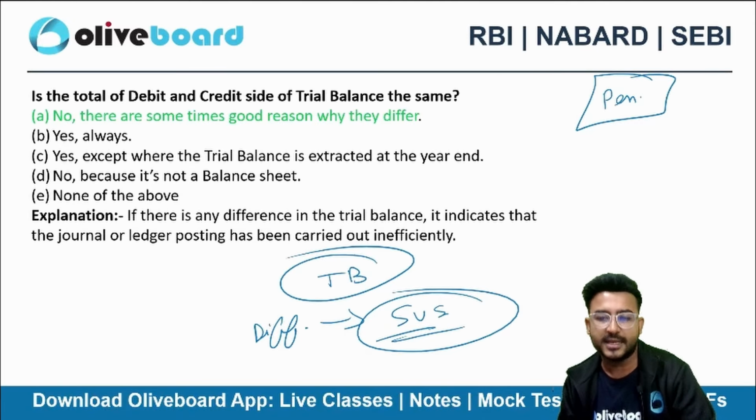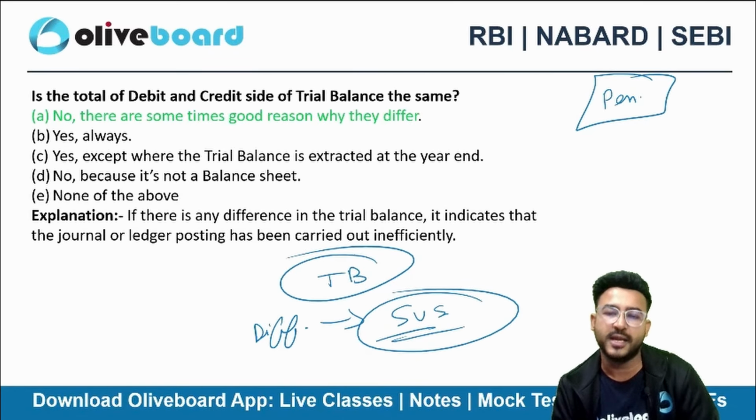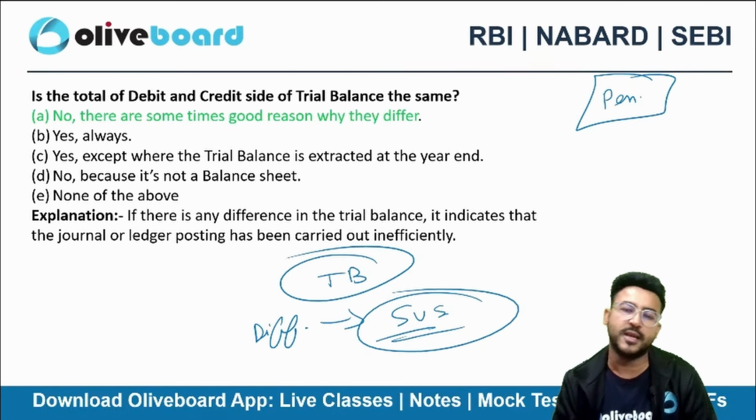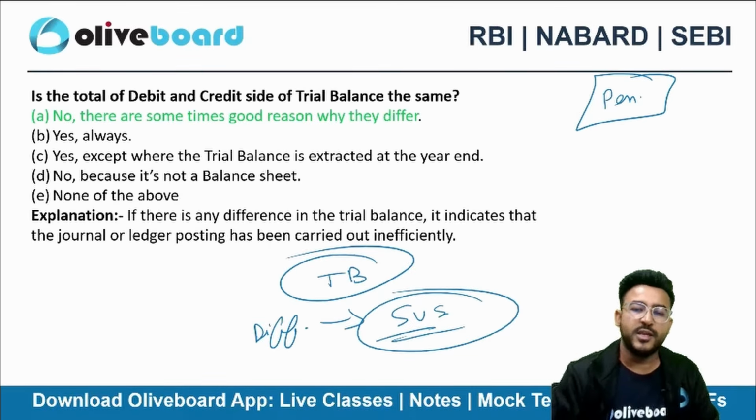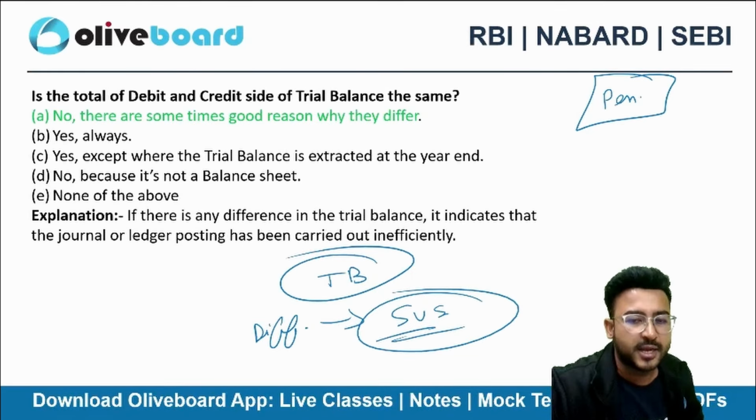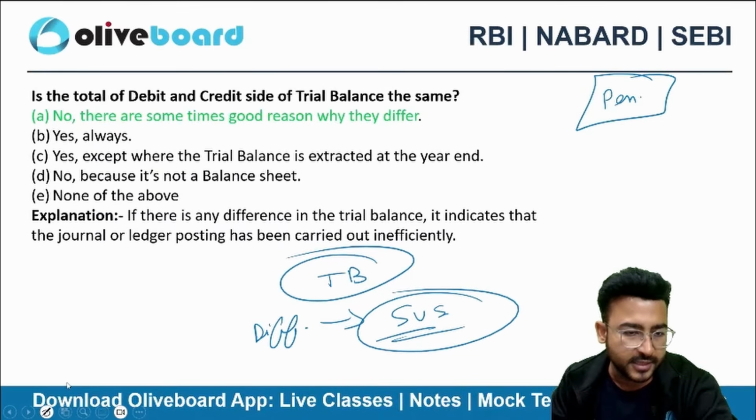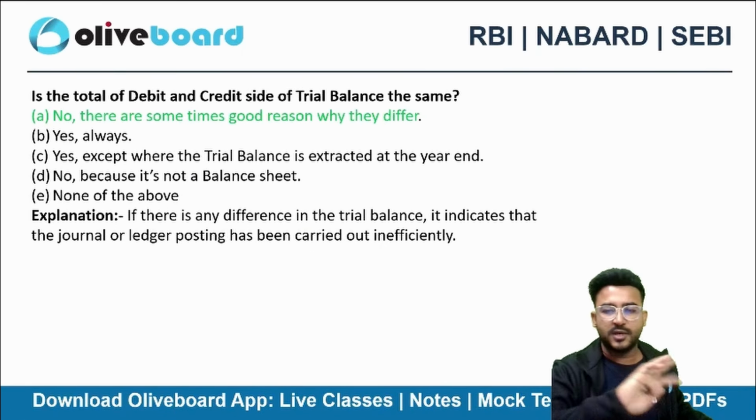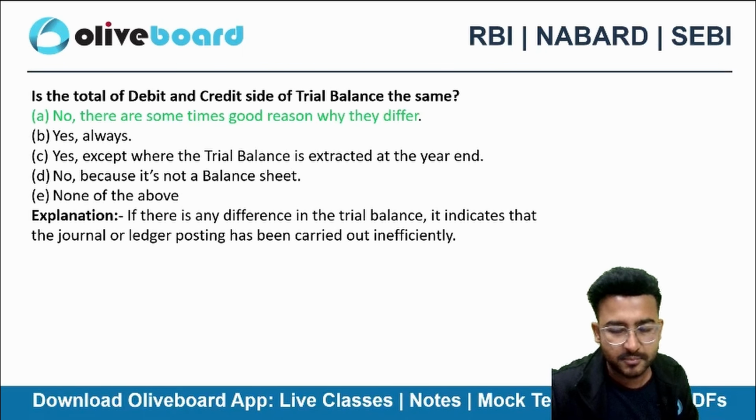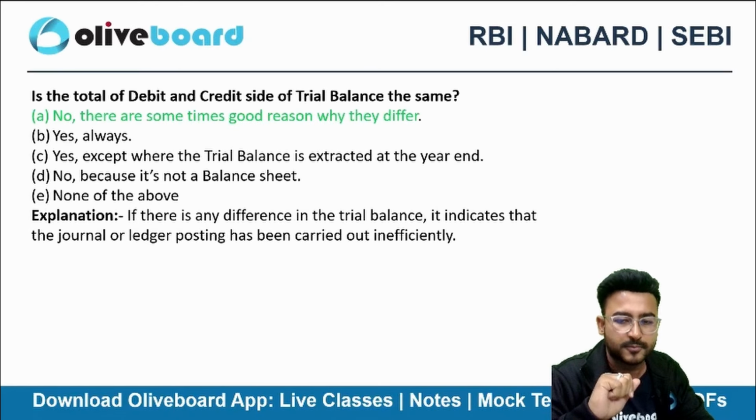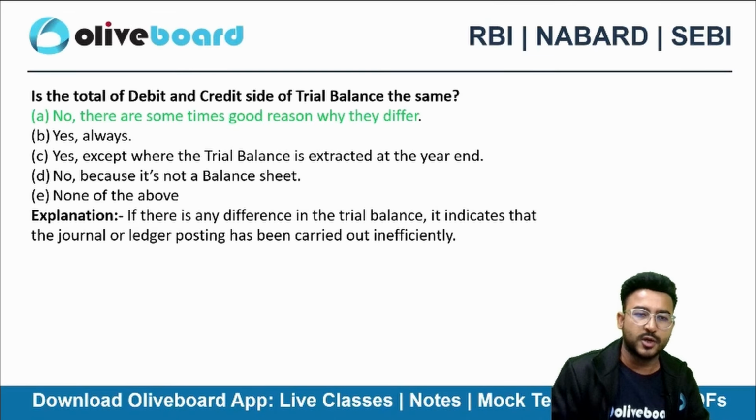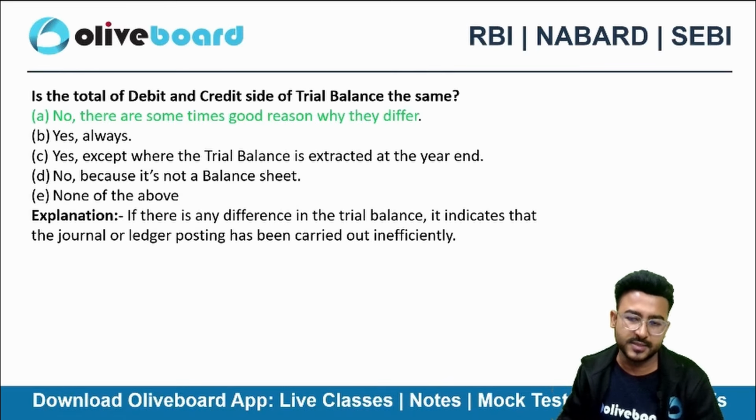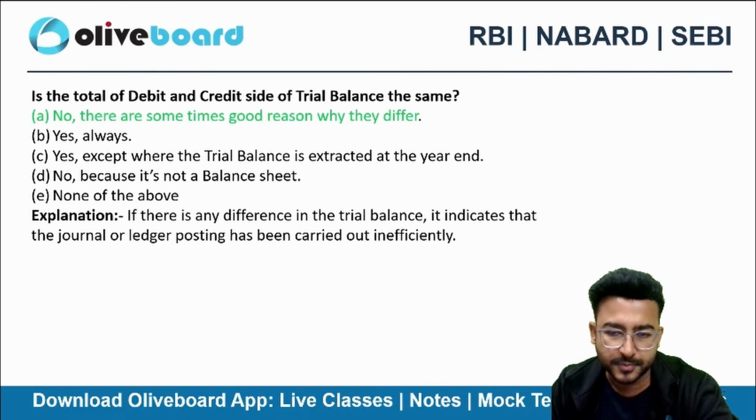Sir, good reason as such, you pass the wrong journal entry. Or when you are posting the journal entry to ledger, you are recording the entries in journal, you are classifying that in ledger. So from journal to ledger, you have to post the entries. Maybe you posted it with the wrong amount. Maybe the classification is not correct. There are so many reasons that your trial balance is not matching.